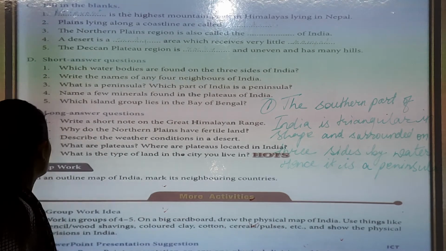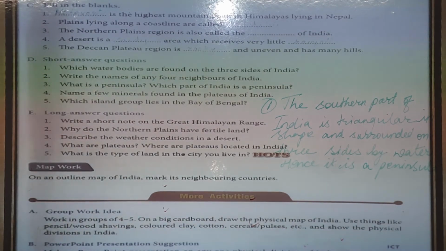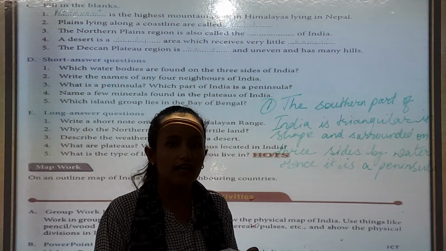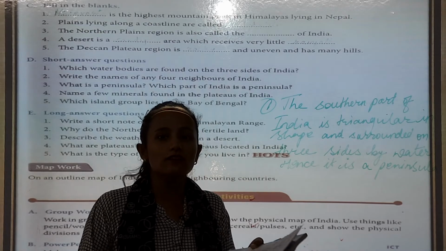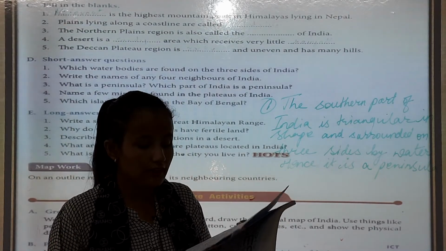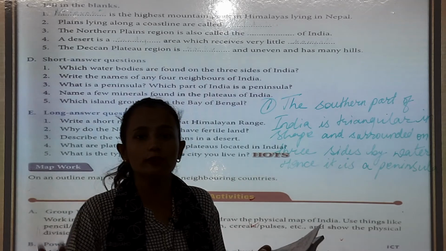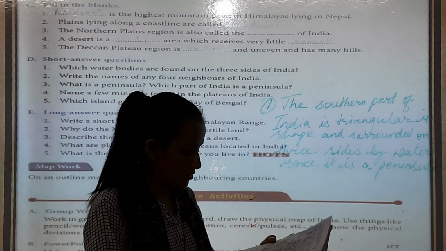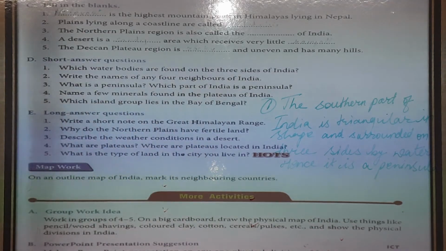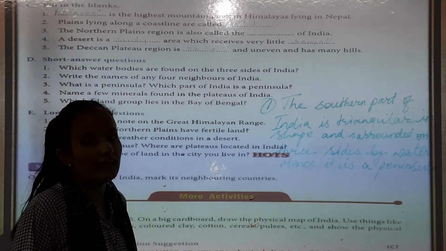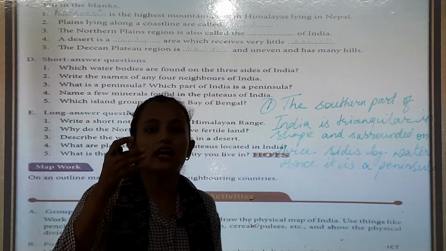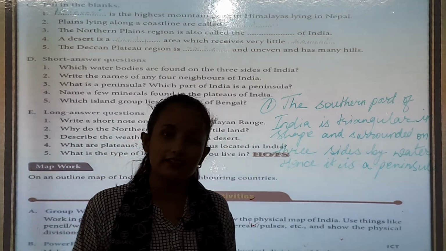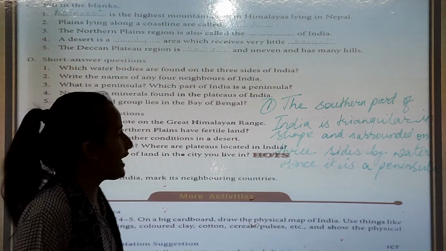So, question number 4, name a few minerals found in the plateau of India. What are the minerals found in the plateau of India? Coal, iron ore, bauxite and limestone are some of the minerals that are found in India. Now, next answer, which island groups lie in the Bay of Bengal? Andaman and Nicobar Islands lie in the Bay of Bengal. So these are the answers.